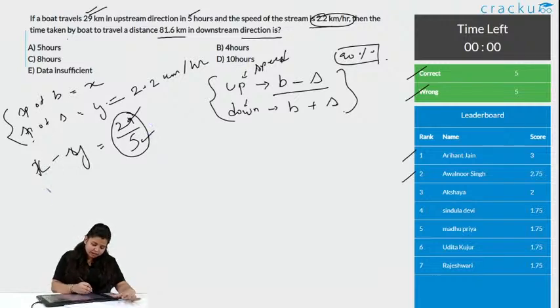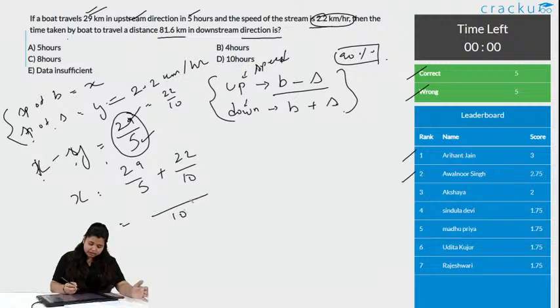So the speed of the boat is x, the speed of the stream is y, and x minus y is the upstream speed. So x is equal to 29 by 5 plus 22 by 10. Why 22 by 10? Because y is 2.2, so we can take it as 22 by 10.